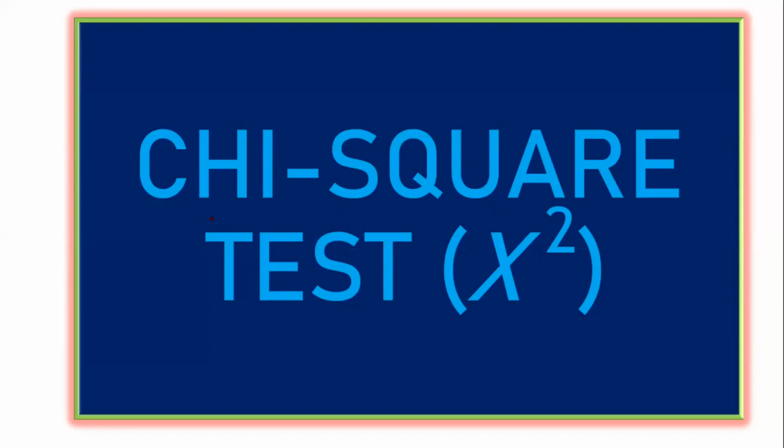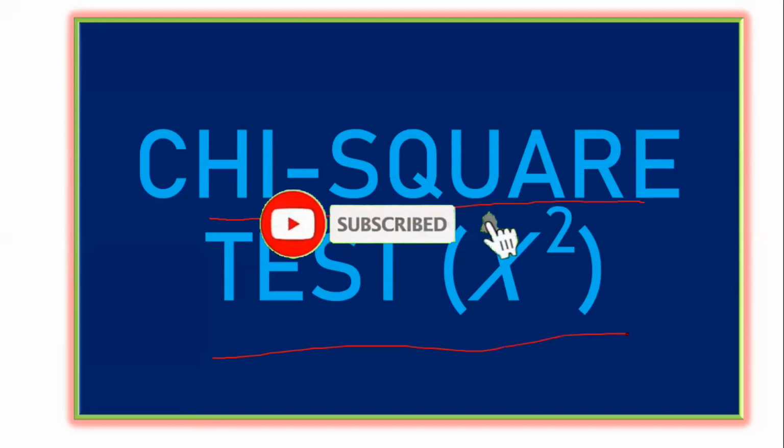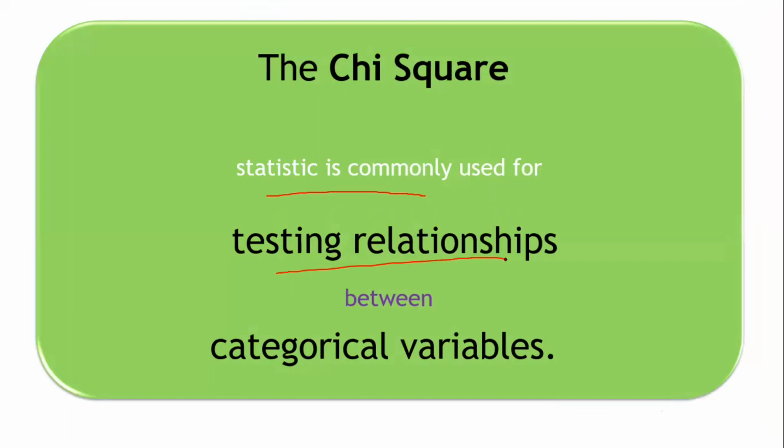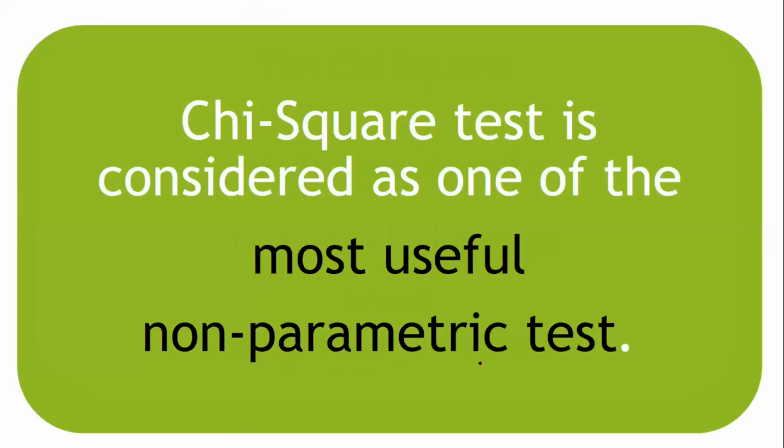In this new video, we will discuss one of the important topics, that is the chi-square test. What is the chi-square test? The chi-square statistic is commonly used for testing relationships between categorical variables. So we have to take care that when we have categorical variables, chi-square is applied. And it is important to know that it is the most useful non-parametric test. Why is it useful and non-parametric? Because we don't have parameters like mean, median, mode and standard deviation. So that's why this is known as a non-parametric test.